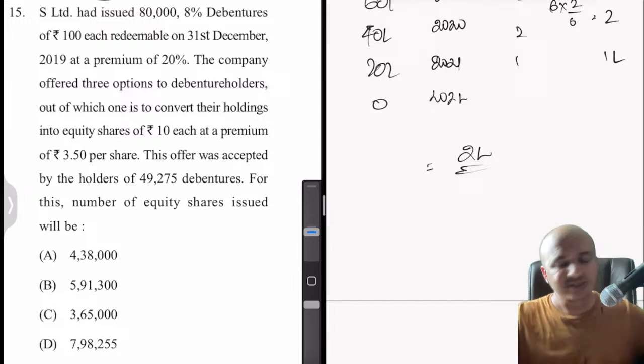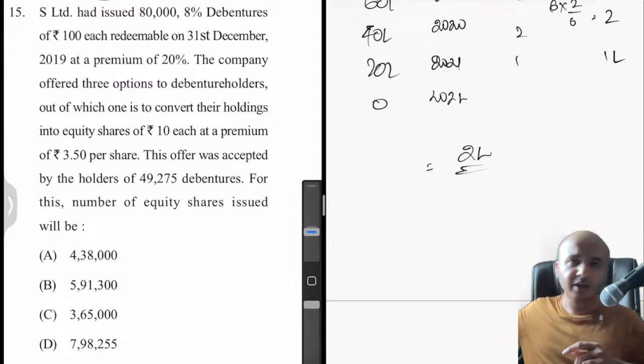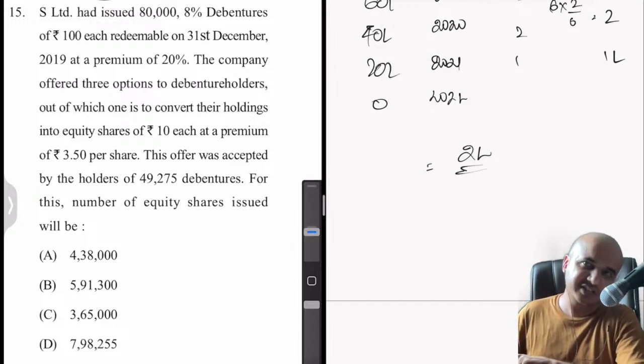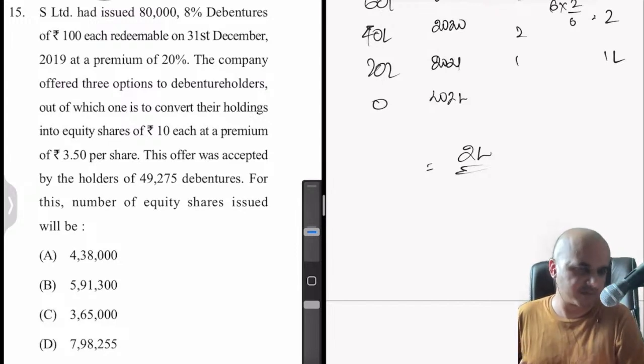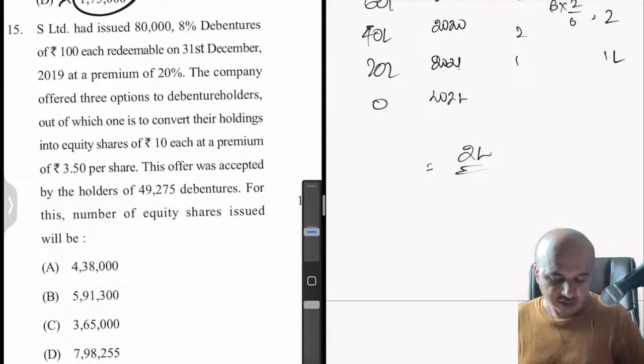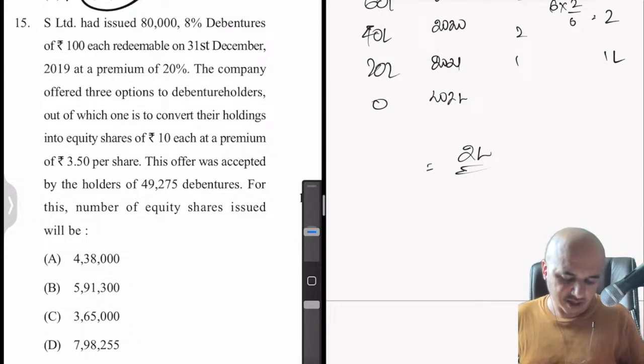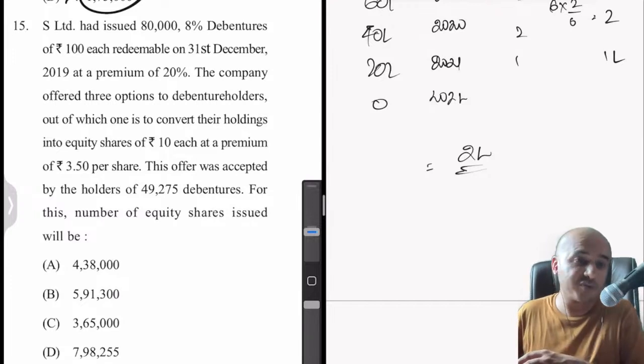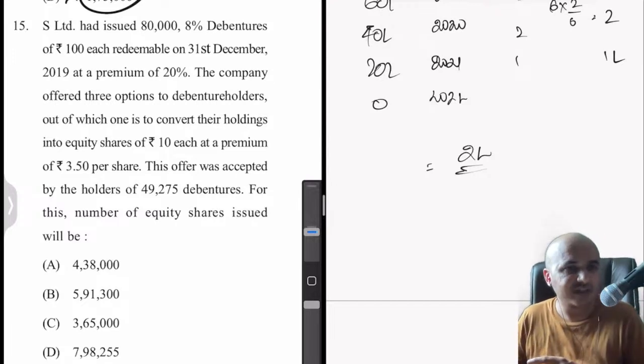See what happens here is, at the end of the life of the debentures, they will have the option either to convert their existing debentures into shares, or redeem the debentures and get the money from the company, which is the natural course. So in this case, the company gave that option to the debenture holders. One of the options was to convert their holdings into equity shares of rupees 10 each, but at a premium of 3.5 per share. So that is what was given as an option.